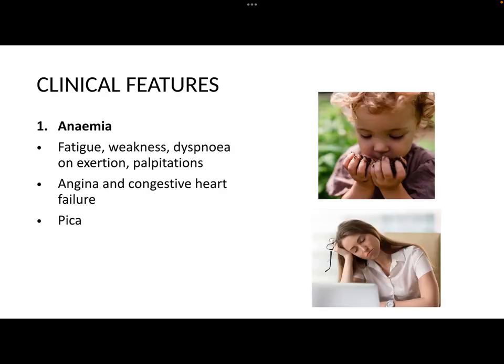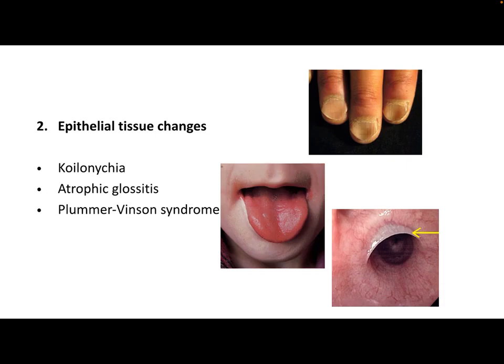Now coming to the clinical features of iron deficiency anemia, the person will show all the features of anemia like fatigue, weakness, dyspnea, pallor, palpitation. Sometimes in elderly patients or in severe cases, the patient can show angina and congestive heart failure, pica. Also, there will be associated epithelial tissue changes like koilonychia, atrophic glossitis, or Plummer-Vinson syndrome.